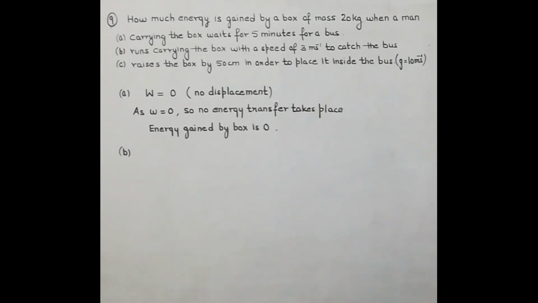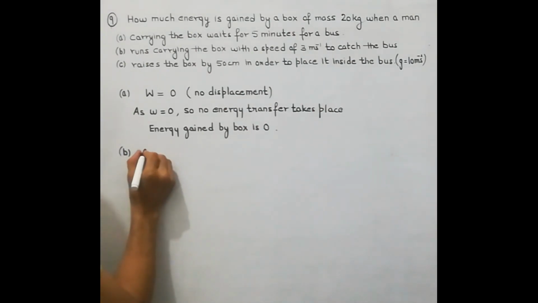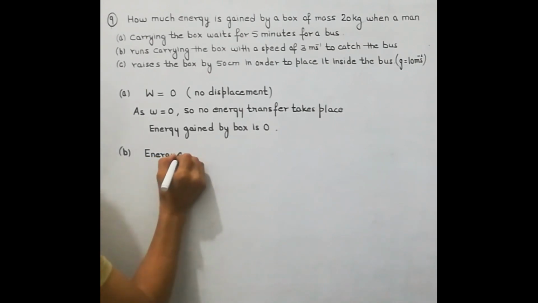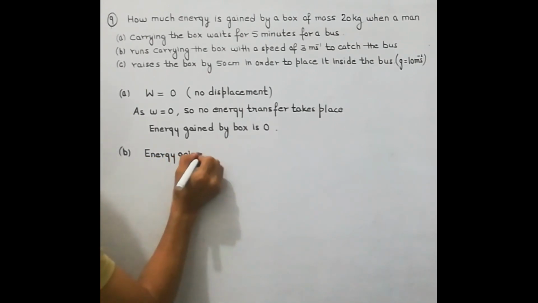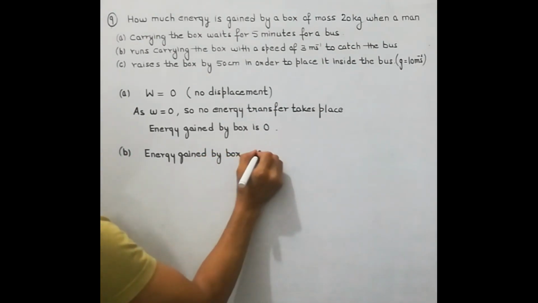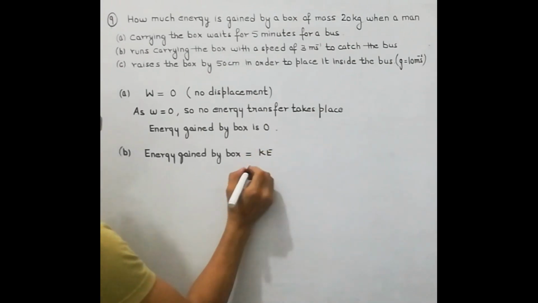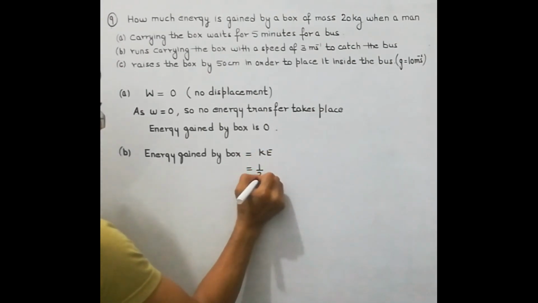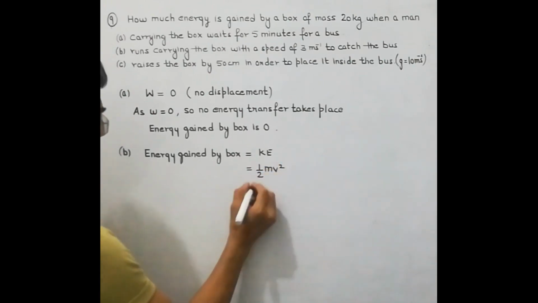Second part, he runs carrying the box with a speed of 3 meters per second. Now there is motion in the box, and whenever a body is in motion, it gains kinetic energy. So energy gained by box is equal to kinetic energy, and the formula for it is half mv square.